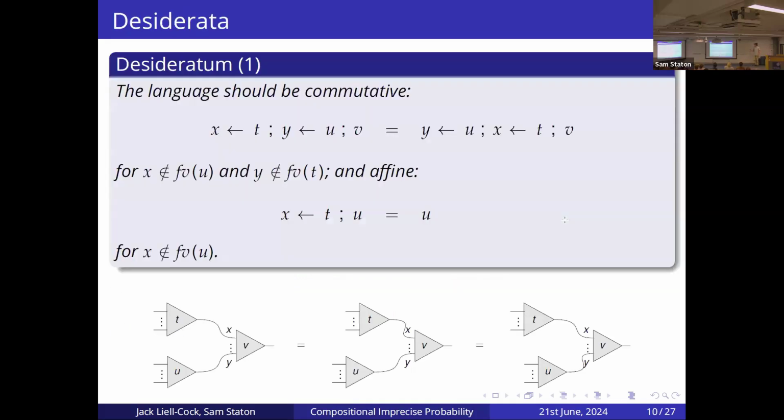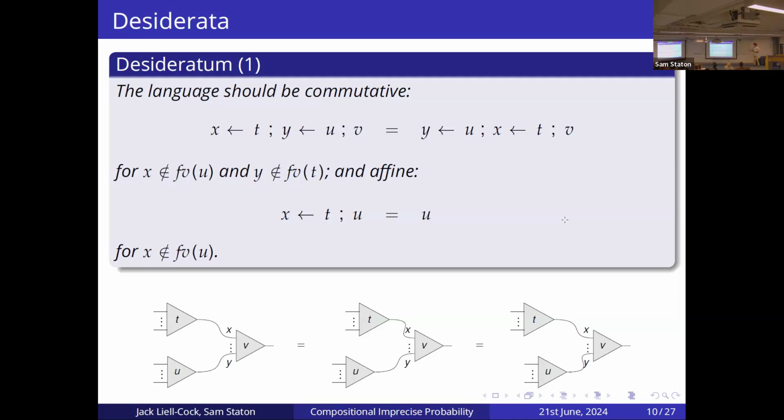Okay, so what kind of desirable properties do we actually want from our programming language? Well, first of all, we want our programming language to be commutative. So given 2 variable bindings, say X from program T and Y from program U, if they don't depend on each other, so that's X doesn't appear anywhere in U and Y doesn't appear anywhere in T, then we should be able to swap these bindings around because they're independent.